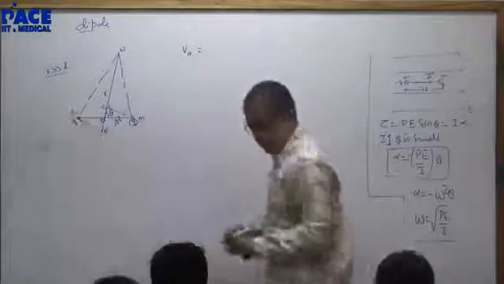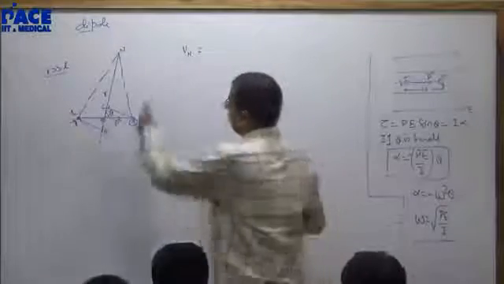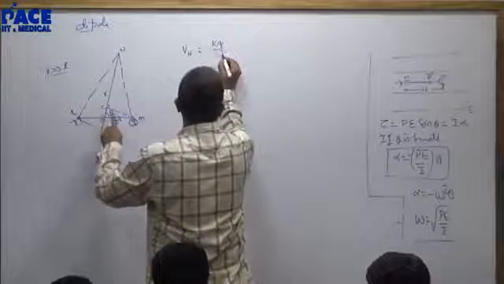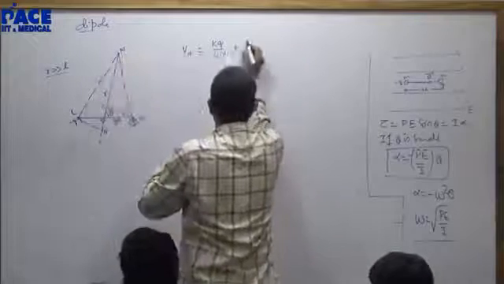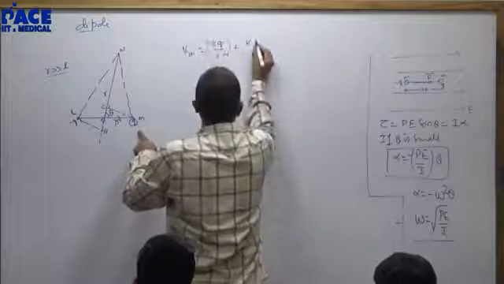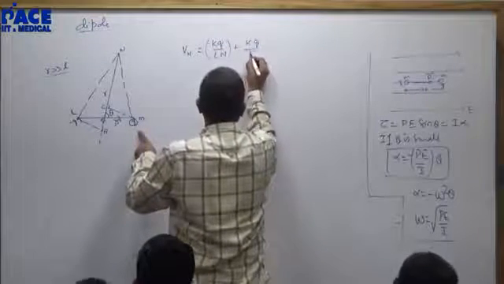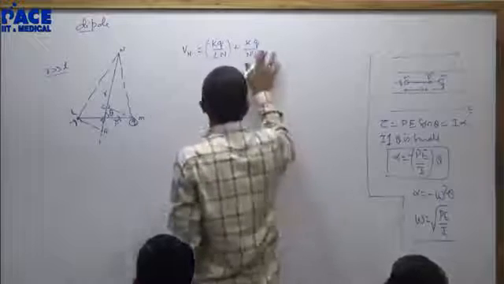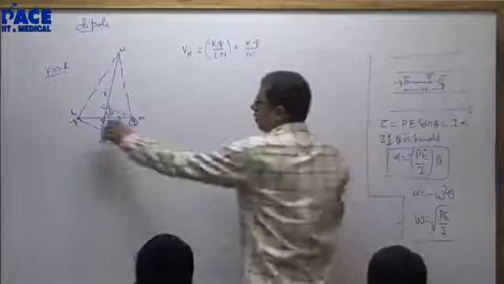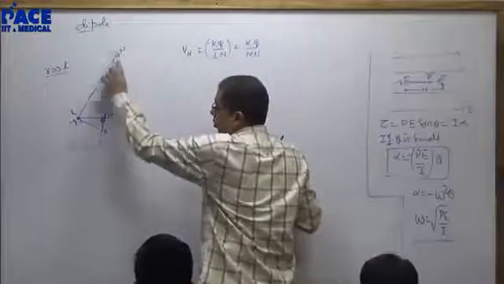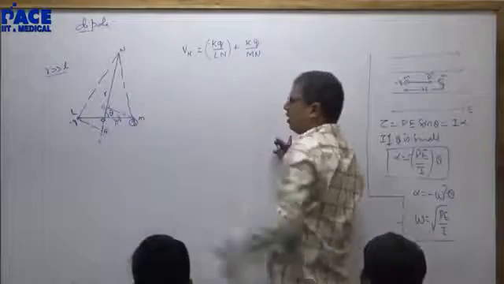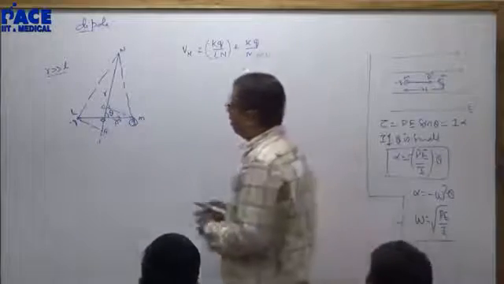Dipole moment is from negative to positive. The potential is kq by LN, k minus q, kq by NM. Agreed? Potential here because of the negative sign, potential here because of the positive sign, kq by MN.